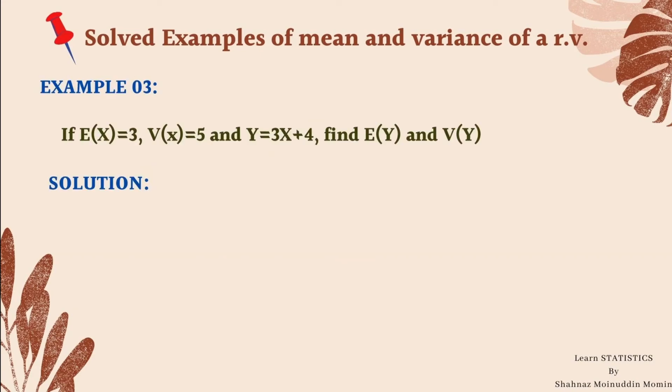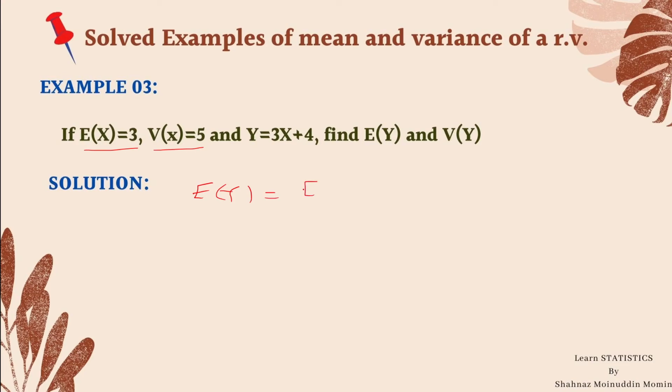Now let us start with example number 3. In this example, we are given the expectation of x is 3, variance of x is 5, and a new variable y equal to 3x plus 4 is given. Find the value of expectation y and variance y. In order to find them, we apply the properties of expectation and variance. So let us start with expectation y.